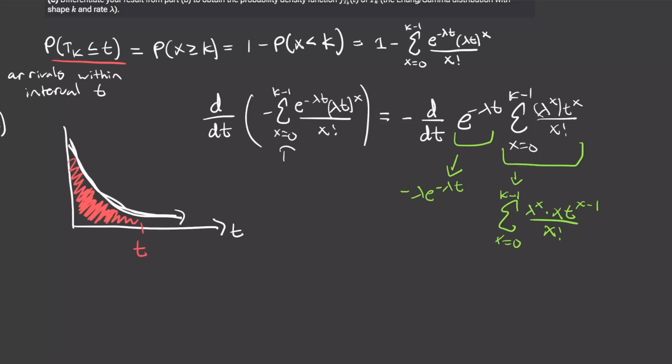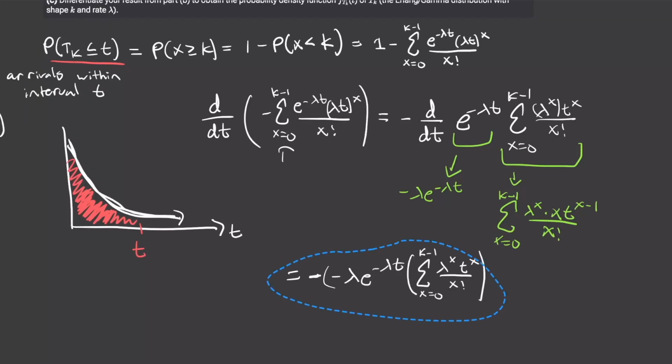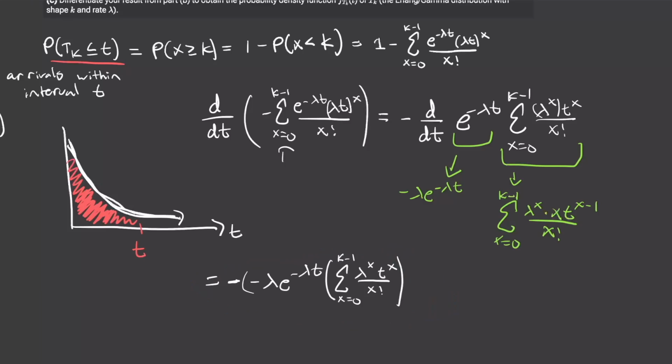Okay, so those were our derivatives, but we still have to use the product rule. This whole term is just going to be our negative sign right here, times the derivative of this one: negative lambda times e to the power of negative lambda t, times our original term right here. Plus the other term in our product rule, which I'll draw out right here: the derivative of this term, which we calculated as this, times our original one from up here.